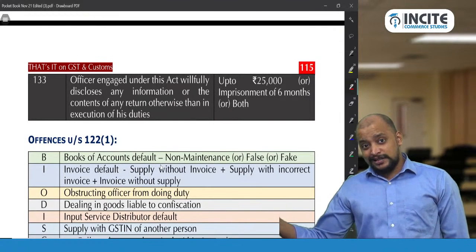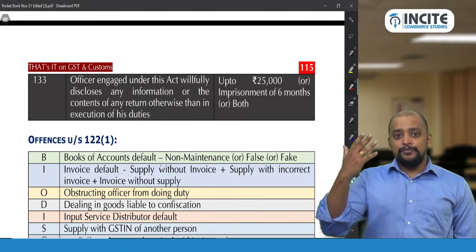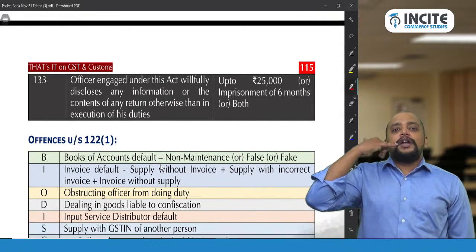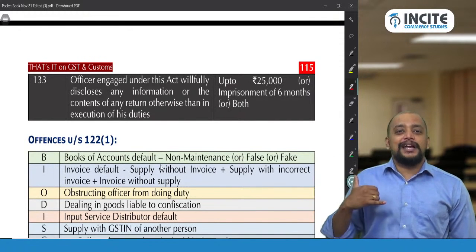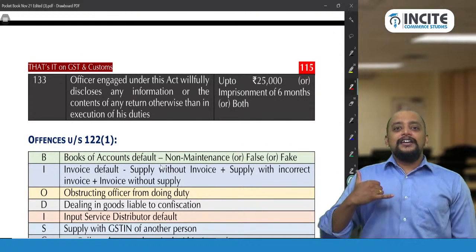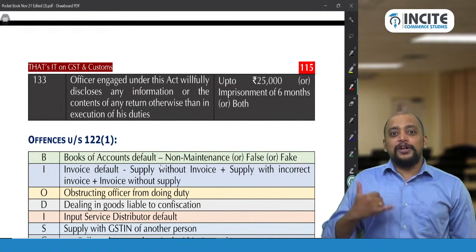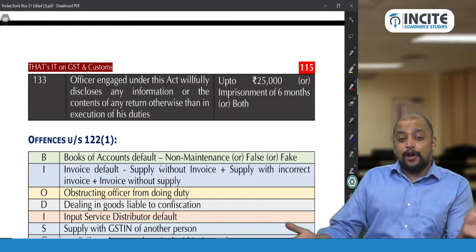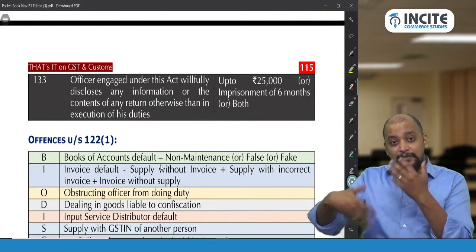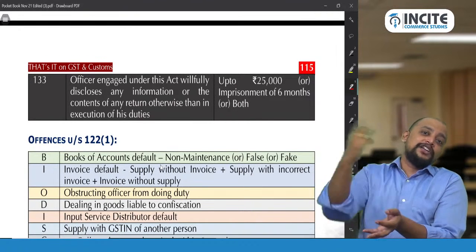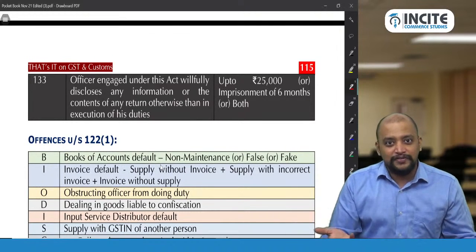So officers are coming for a search. How many movies you would have seen? One peon or office boy from the income tax department will call, sir, search is going to come to your place. Now these people will immediately pack all the things in one bag and send it, and the hero will come and take over that bag. You have seen a lot of South Indian movies.